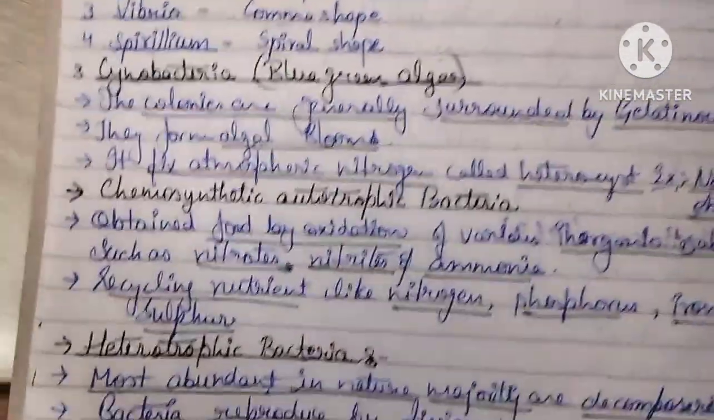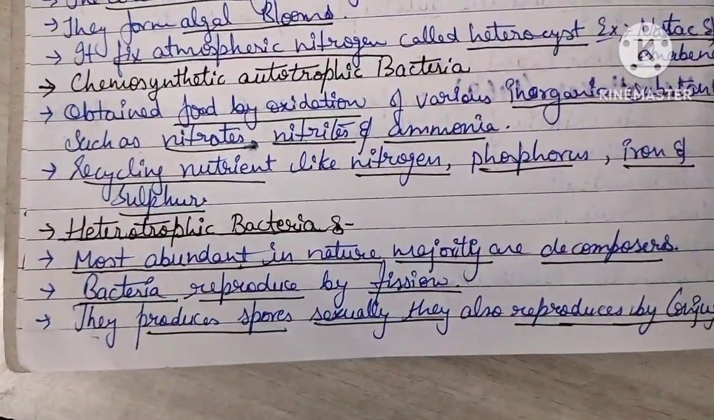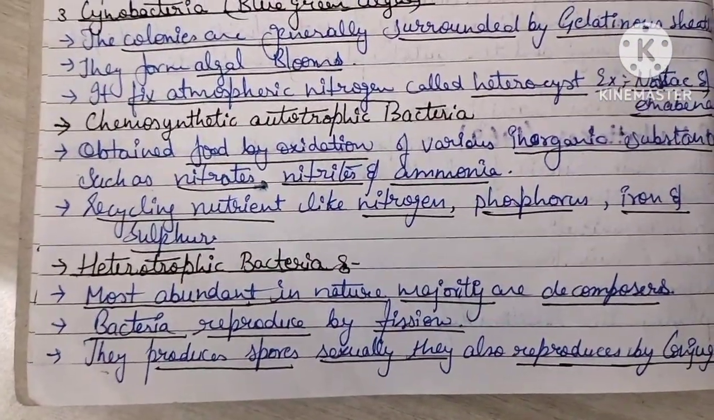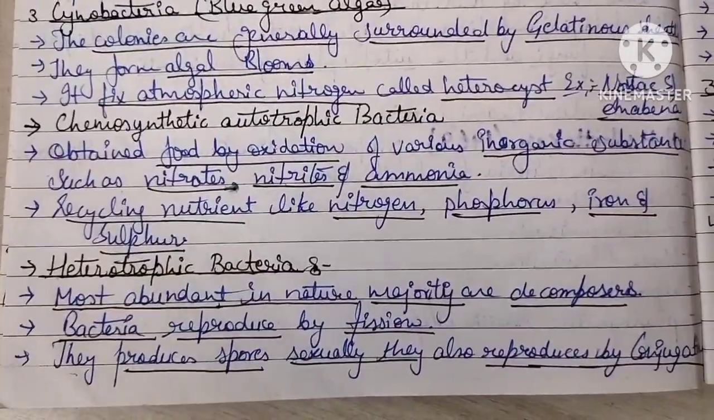Now, come to heterotrophic bacteria. Most abundant in nature, the majority are decomposers. Bacteria reproduce by fission. They produce spores, and also reproduce sexually by conjugation.